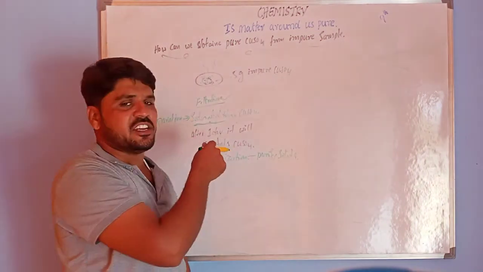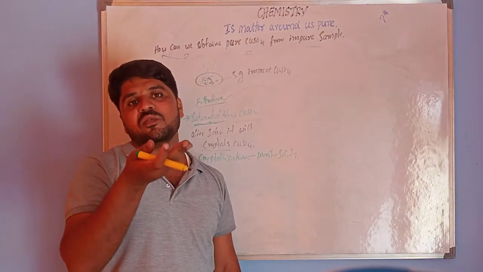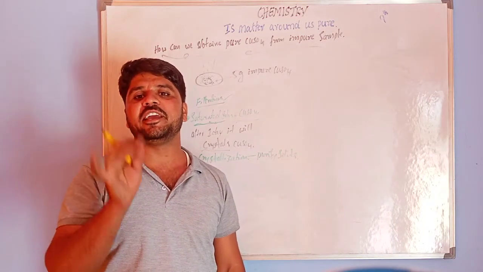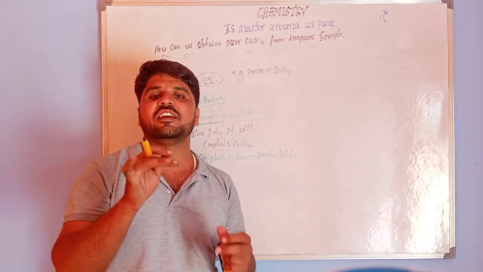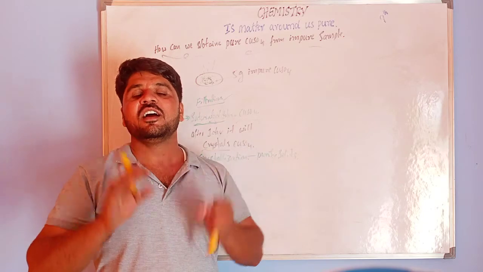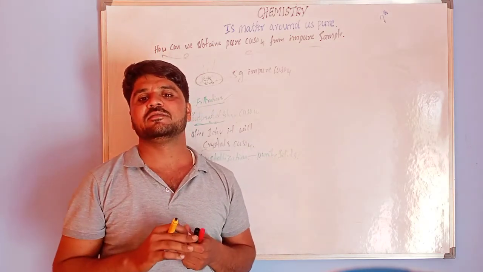By using the crystallization process and removing impurities, we get pure crystals of sodium chloride.